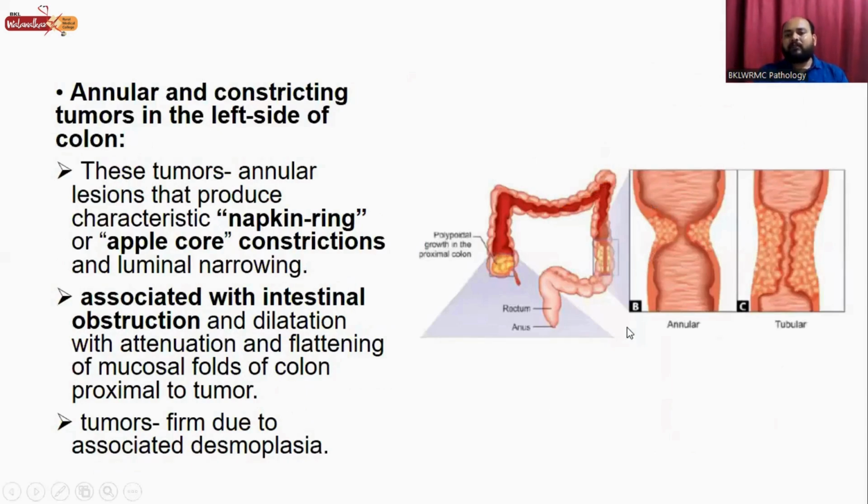Second location of this tumor is in the left side of the colon. So here it is the tumor in the left side of the colon, and there is annular constriction in the lumen, and this is tubular. So these two types, annular and tubular, are common in the left side of colon. And this gives the napkin ring appearance or apple core constriction.